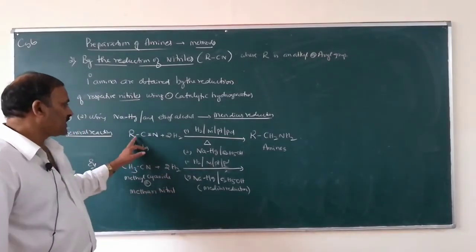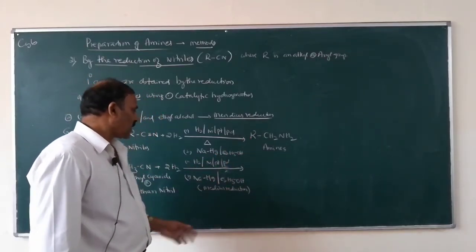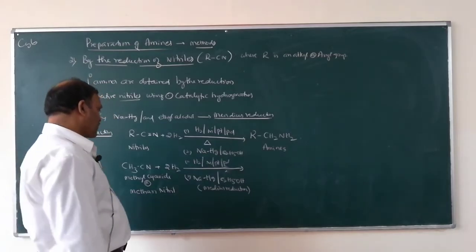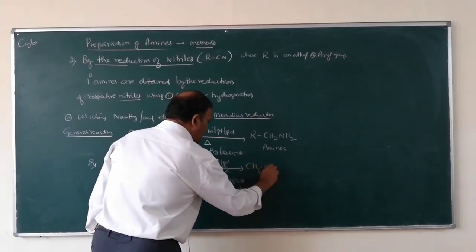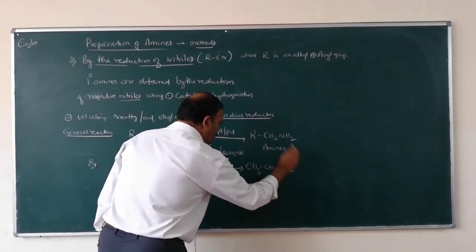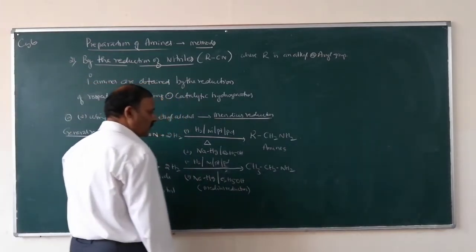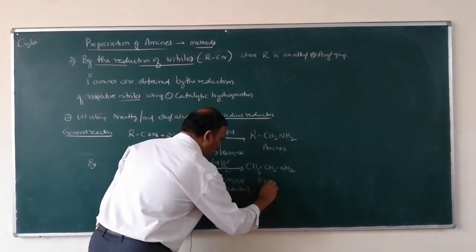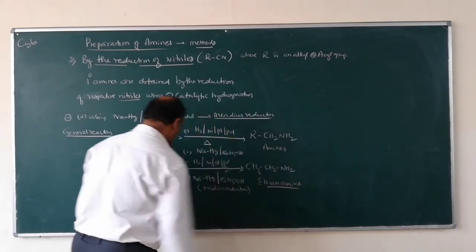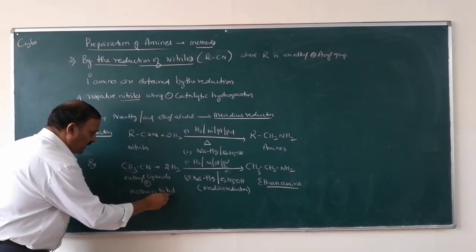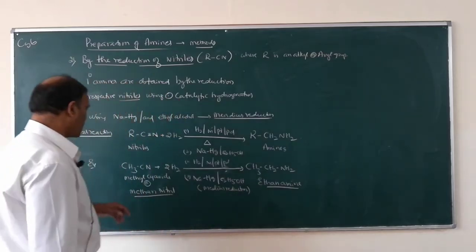Reduction of nitriles into amines by using sodium amalgam and ethyl alcohol is known as Mendius reduction. So what happens? You will get CH3CH2NH2. What is this compound? This one is ethane amine. Methane nitrile is converted into ethane amine.